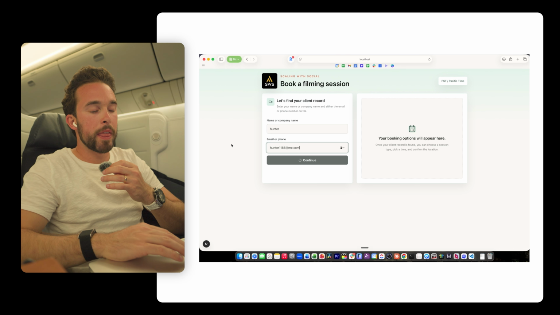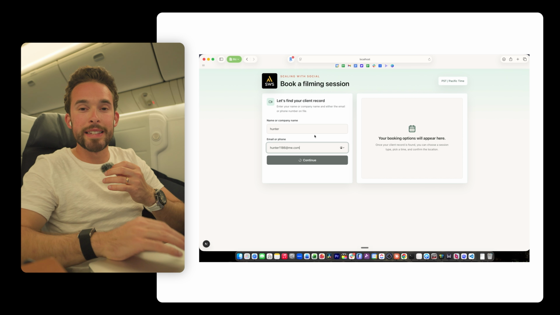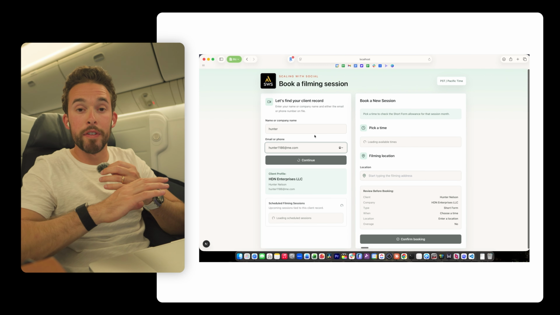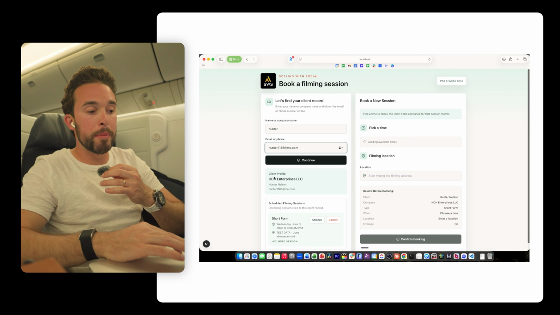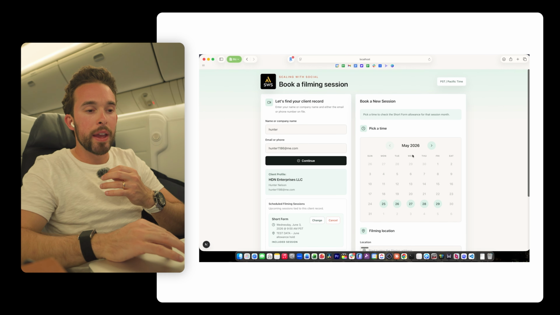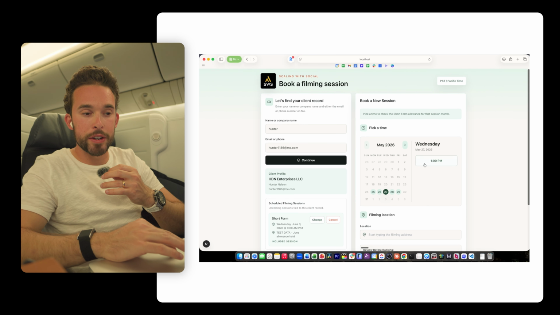I continue. What's going to happen is it's going to look inside of a database, and a database is where all your information is stored. And then it's going to pull the client profile. It's going to find this client, and then it's going to allow them to book a filming session.